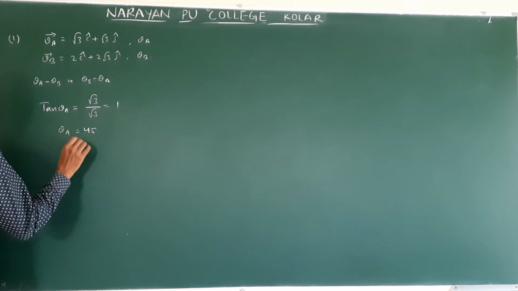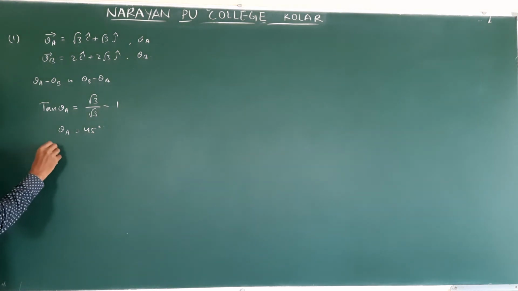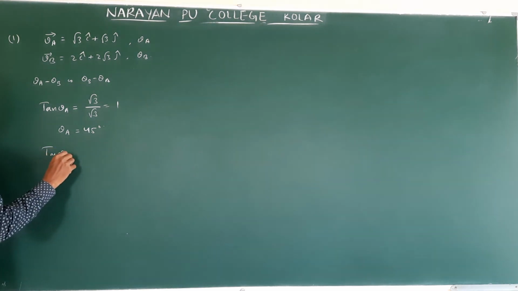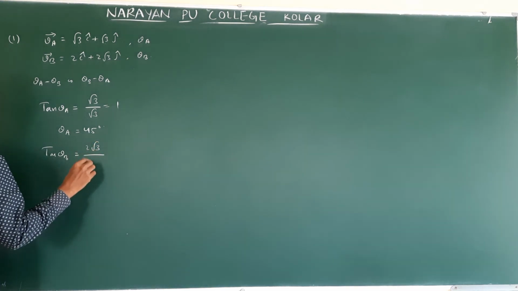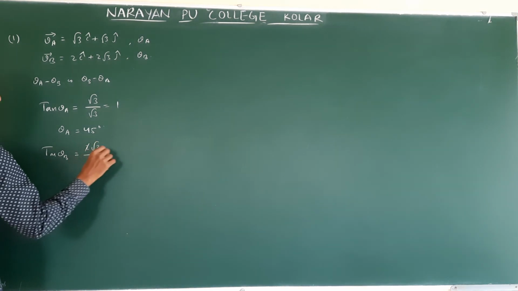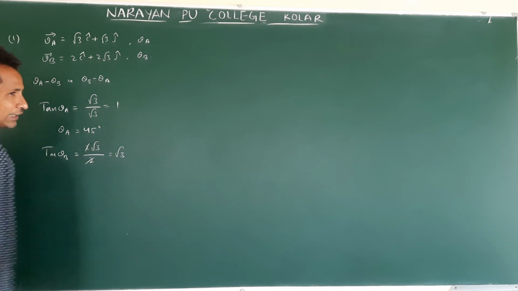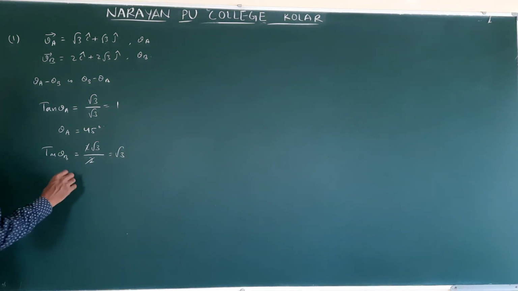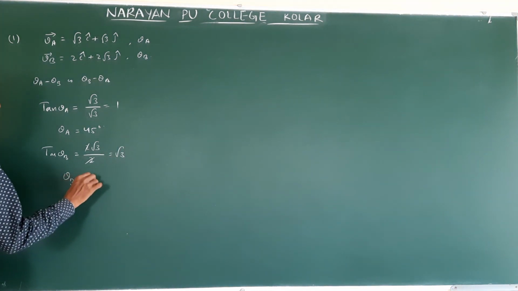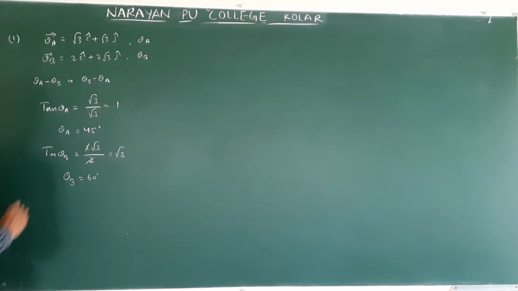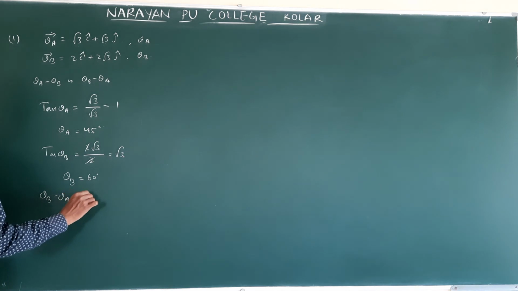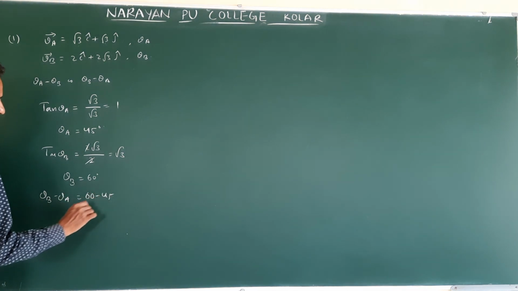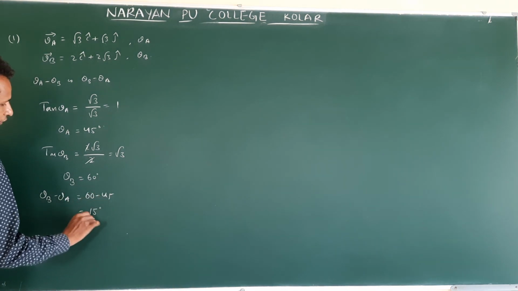Next, tan theta B. Y component 2 root 3 by 2, the 2 cancels, root 3. For what angle is tangent root 3? That is 60. So theta B minus theta A is 60 minus 45, 15 degrees.